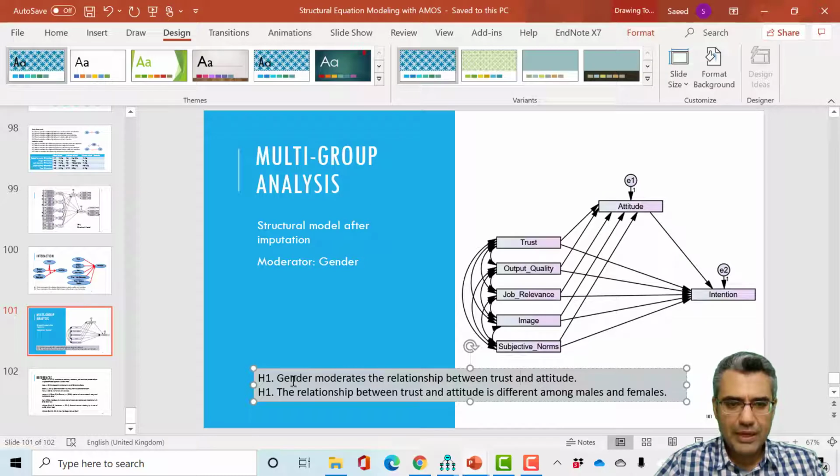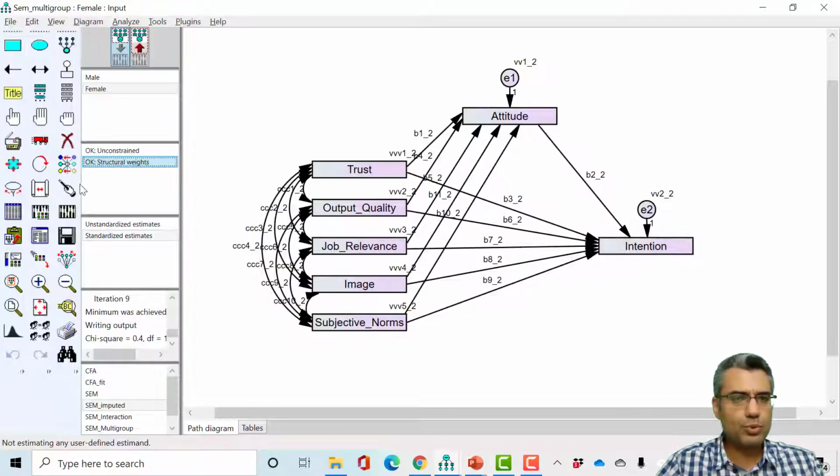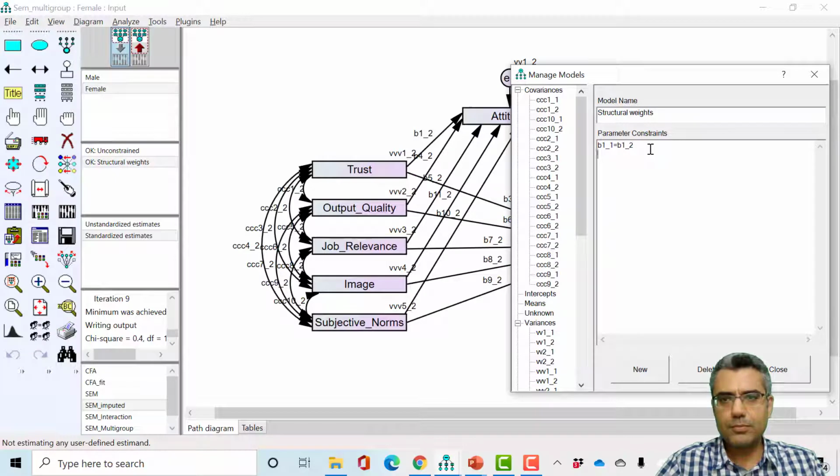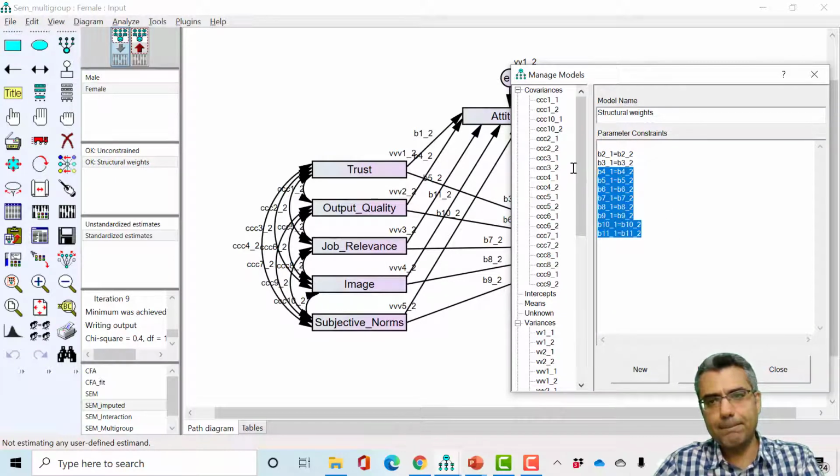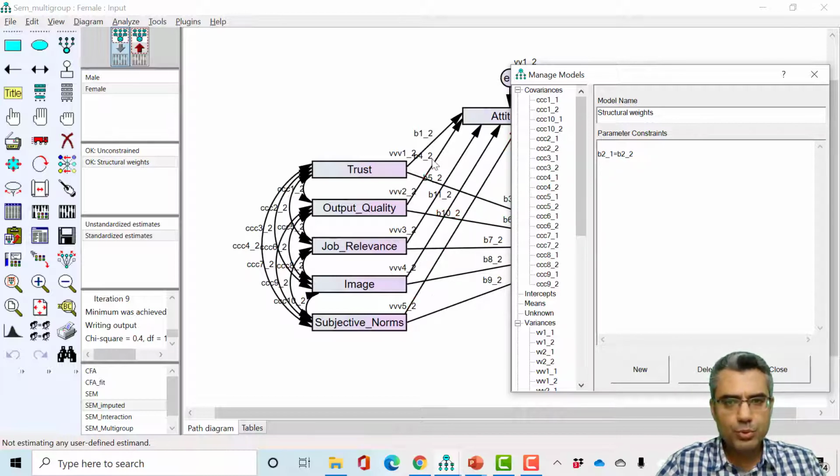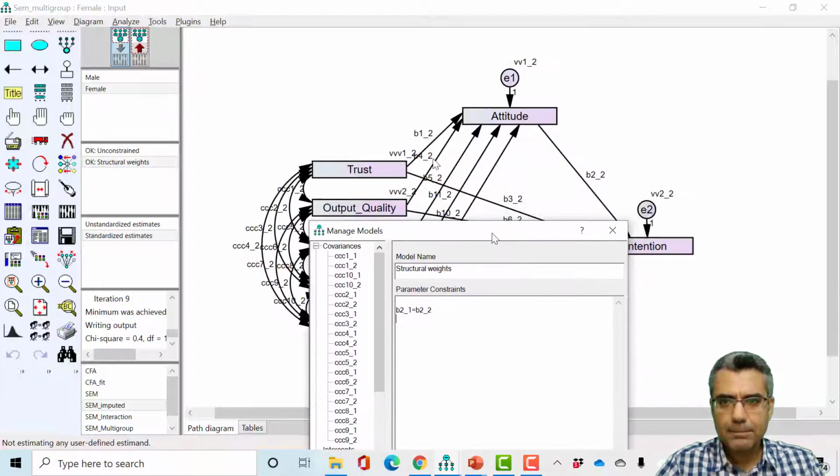Now, let's say, suppose we have H2, which is output quality and attitude, the relationship between. Suppose that we want to test the second one. So how to do it? I again go here. And now I delete all except B2. B2, is it B2? No, okay, let's say, yeah, B2 is here.